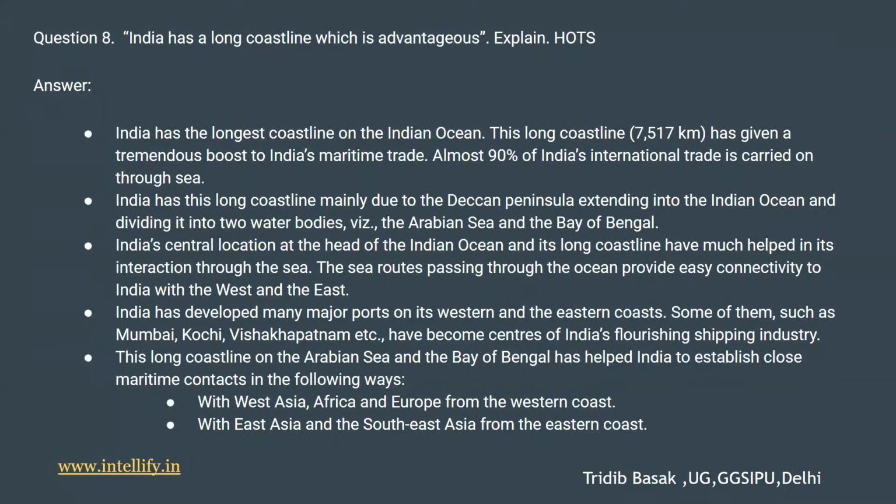Some of them, such as Mumbai, Kochi, Visakhapatnam, are of international importance, and they have become centers of India's flourishing shipping industry. So let's discuss the last few points. That is, the long coastline of India, the Arabian Sea, and the Bay of Bengal has helped India to establish close maritime contacts in the following ways: with West Asia, Africa, and Europe from the western coast, that is the western side of India, and with East Asia and Southeast Asia from the eastern coast of India.